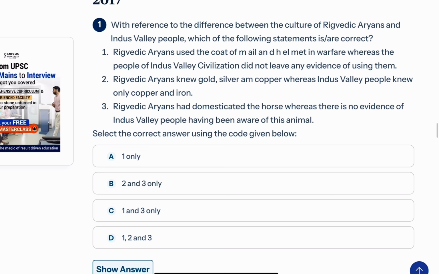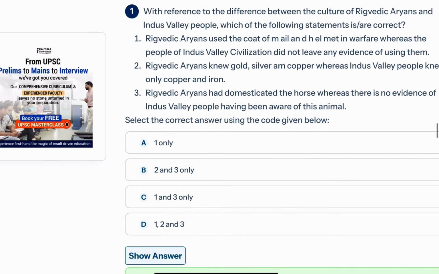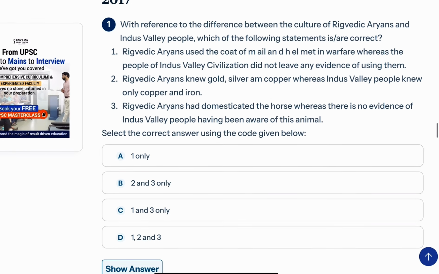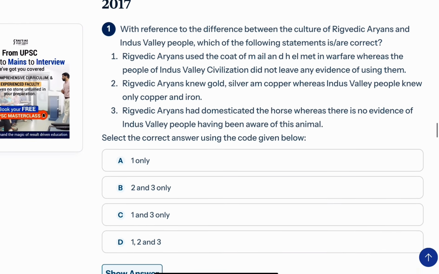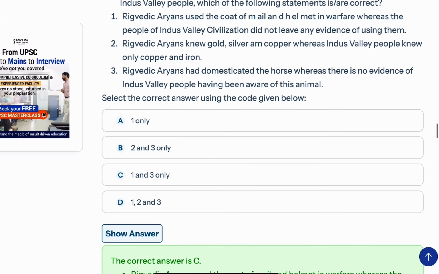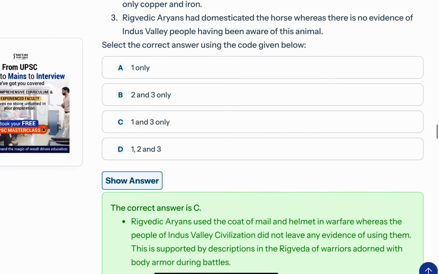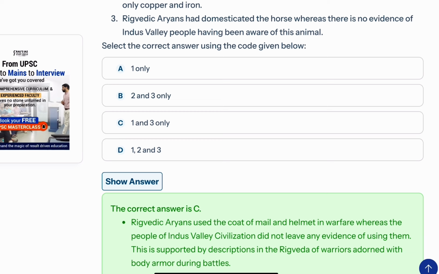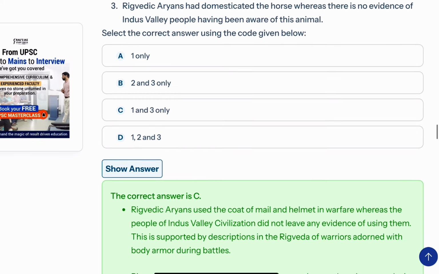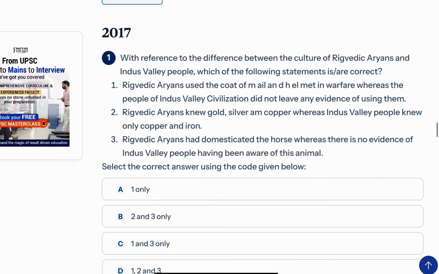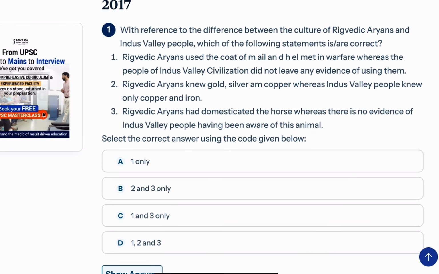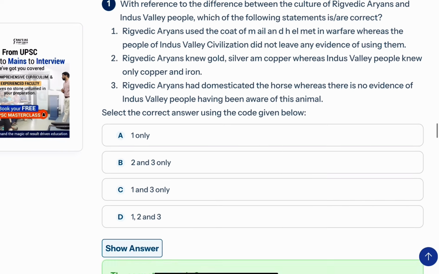So I mean, this will be the official answer key of UPSC. But again, for the third option, horse remains have been found from Surkotara. That was one of the sites of Indus Valley people. But leave it aside. We have to follow whatever has come up in the UPSC answer key. Okay. So the topics from this question are first Rigvedic period and Indus Valley civilization. These are very important topics, and questions have been asked from these topics repeatedly.